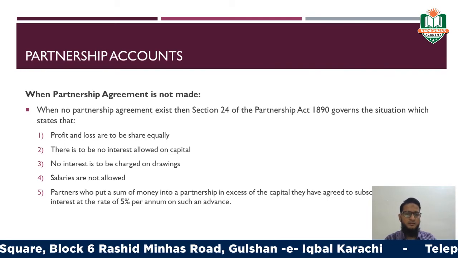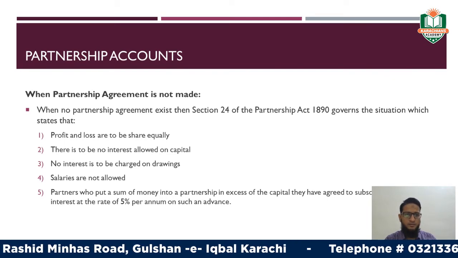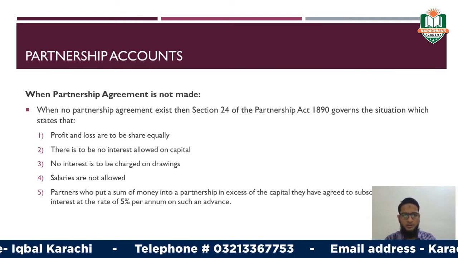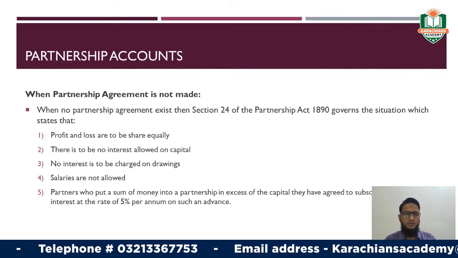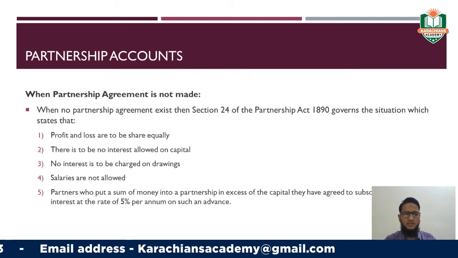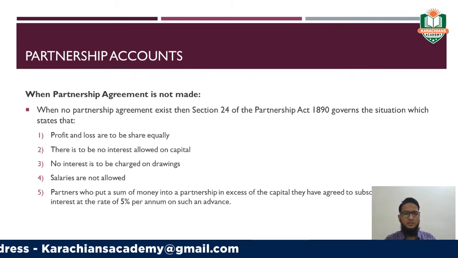The second drawback is there is to be no interest allowed on capital. Similarly, the third one is no interest is to be charged on drawings. Salaries are not allowed, right?